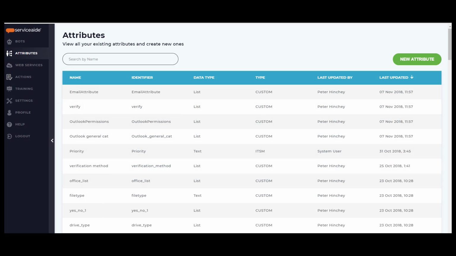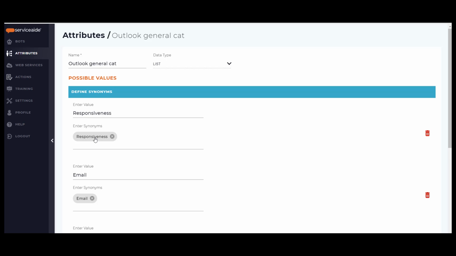Best practices suggest that you start with a list attribute. This isn't an absolute requirement, but will deliver a better user experience by providing all of the options to the user and will limit the conditions that will need to be validated. In this example, I will be adding the Outlook General Categorizations attribute to the Outlook Issues skill.